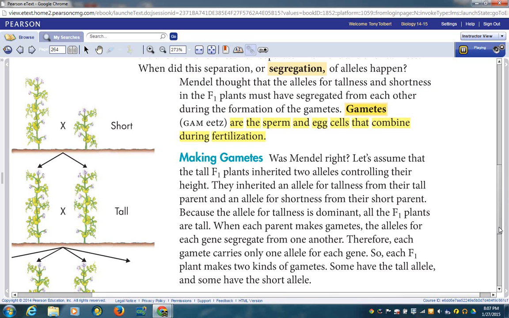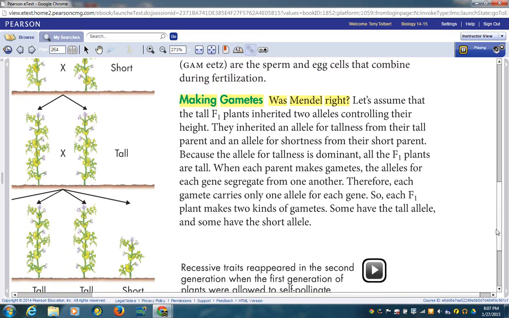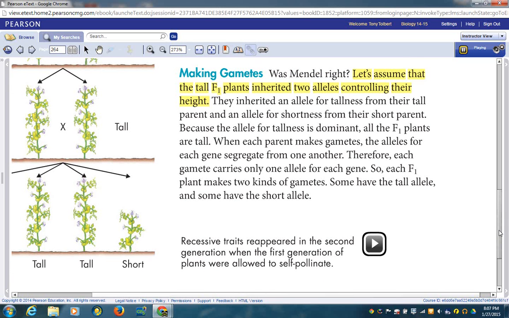Making gametes. Was Mendel right? Let's assume that the tall F1 plants inherited two alleles controlling their height. They inherited an allele for tallness from their tall parent and an allele for shortness from their short parent. Because the allele for tallness is dominant, all the F1 plants are tall.